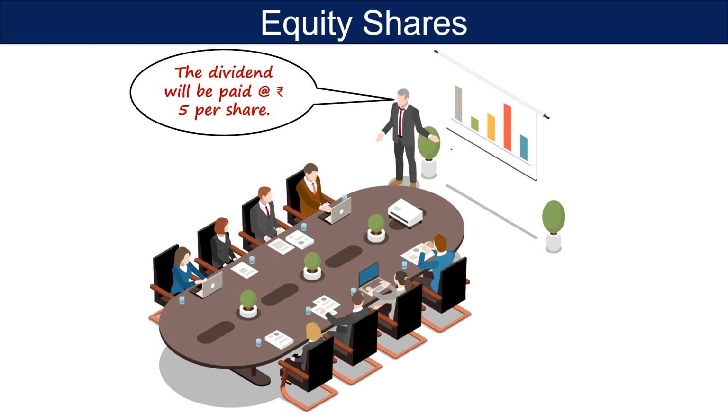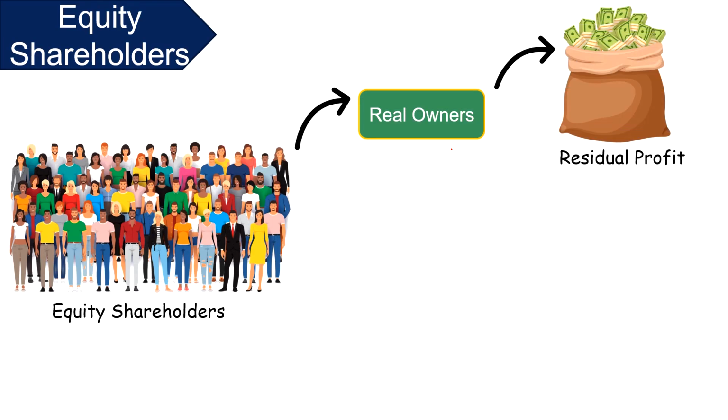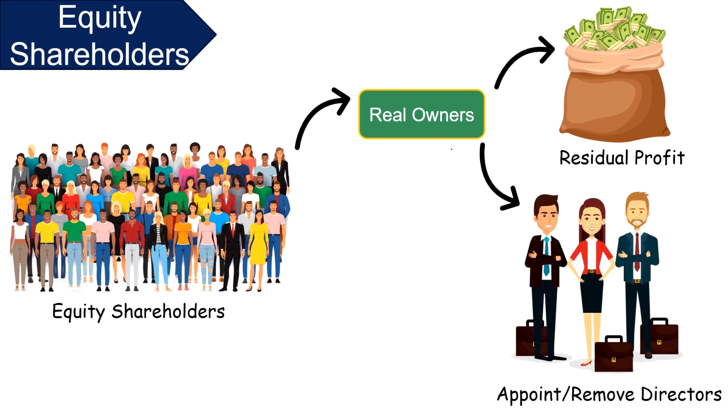So what we have understood here is that equity shareholders are the real owners of the company. This is because they get residual profit after paying all expenses and liabilities of the company. They have the power to appoint or remove directors and auditors of the company. Also, they can participate in the company's management.